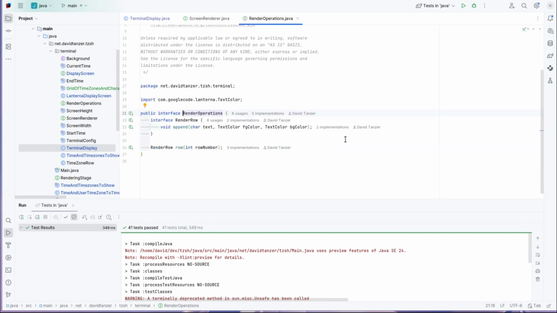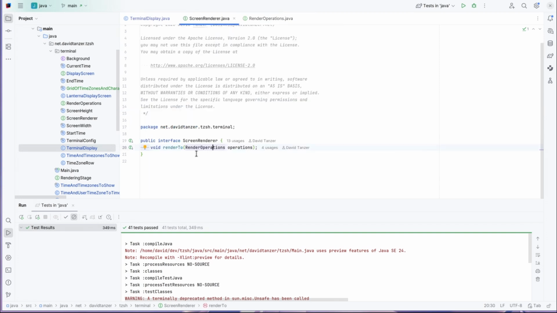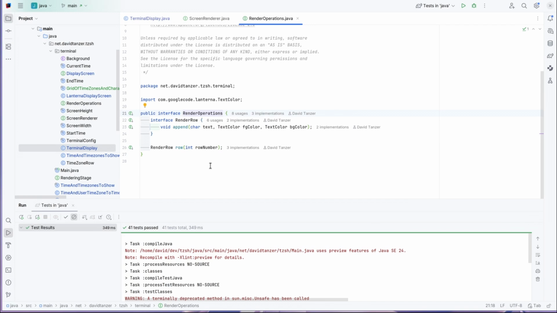not. This is not a completely honest name because it's not the render operations themselves, it's the possible operations on a current frame of the screen. So while a screen renderer here really creates a list of render operations, it uses this interface to execute them. Or in other words, this is maybe something like the Graphics2D from Java Swing, which is an abstraction over the possible graphics operations and not the operations themselves.